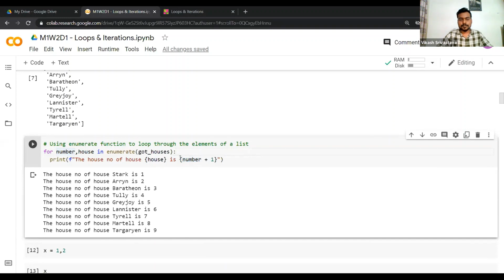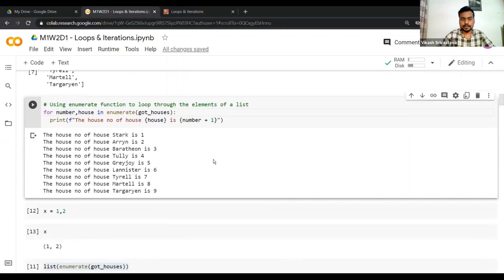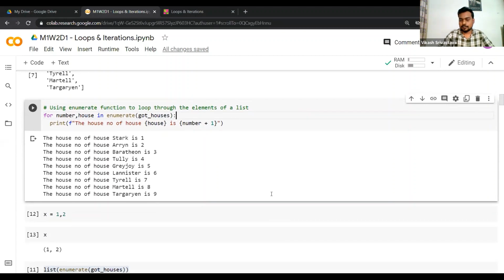Okay, so can you guys tell me if you are able to understand whatever I have taught till now? How to iterate in a for loop using enumerate and without enumerate. So there should probably be no confusion, if at all. Okay, that's great.